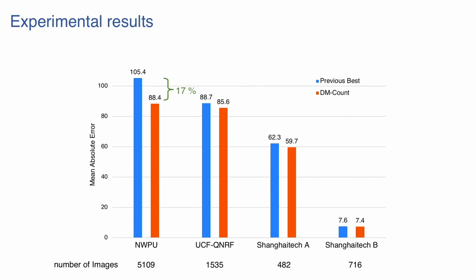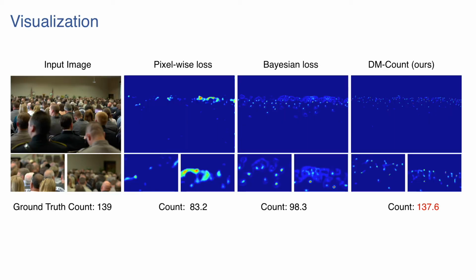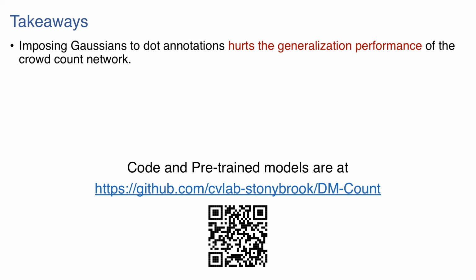Here are results on all datasets. It is worth noting that our method achieves state-of-the-art performance using a simple VGG backbone network. Here we visualize the predicted density maps from different methods. DM-Count is able to produce a more accurate count. A closer look shows that density maps generated by DM-Count are much sharper, which results in higher peak signal-to-noise ratio and structural similarity.